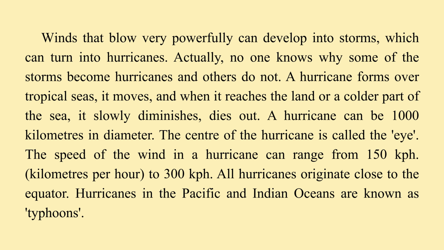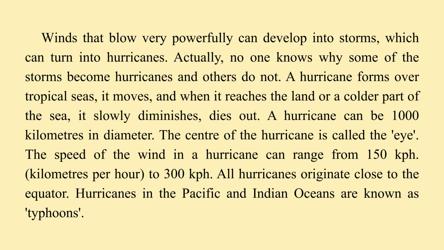Winds that blow very powerfully can develop into storms, which can turn into hurricanes. Actually, no one knows why some of the storms become hurricanes and others do not. A hurricane forms over tropical seas. It moves, and when it reaches the land or a colder part of the sea, it slowly diminishes, dies out. A hurricane can be 1,000 kilometers in diameter. The center of the hurricane is called the eye.